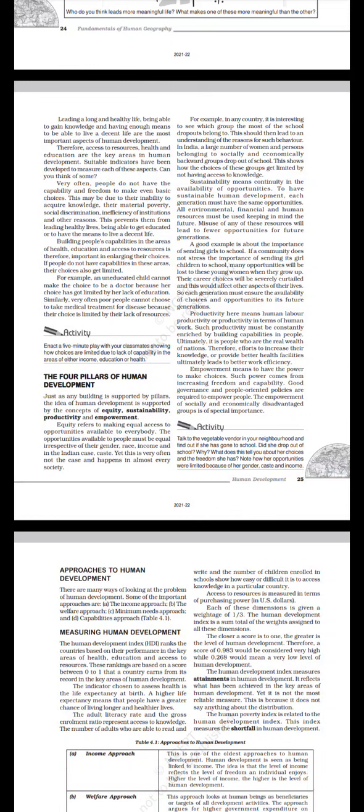Leading a long and healthy life, being able to gain knowledge and having enough means to be able to live a decent life are the most important aspects of human development. Therefore, access to resources, health, and education are the key areas in human development. Such suitable indicators have been developed to measure each of these aspects. Can you think of some?